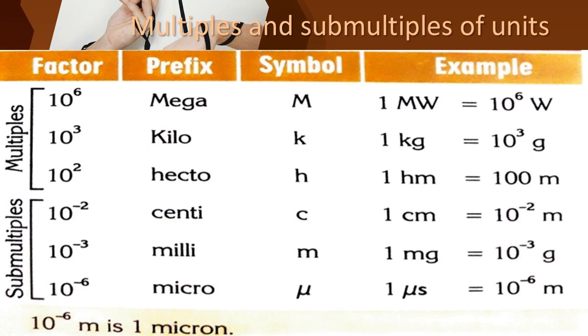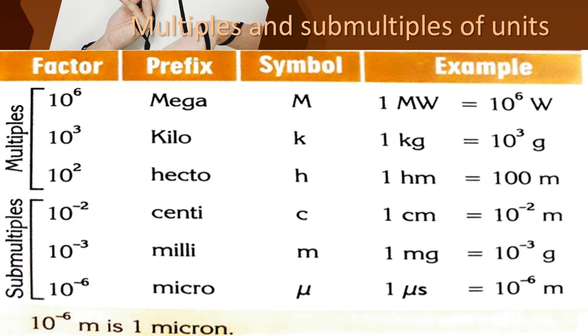And 10 power minus 6, micro, and the symbol is mu. It is not m, it is mu. So 1 mu second equals 10 power minus 6 second. That is the example.